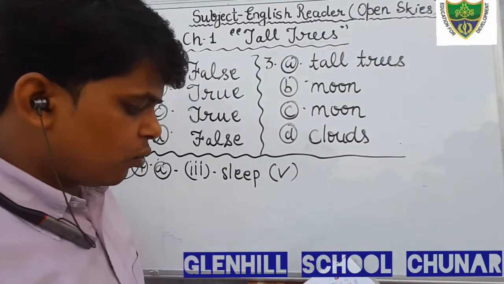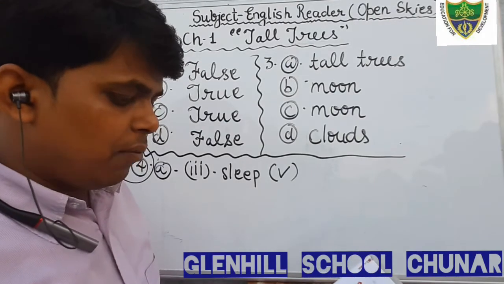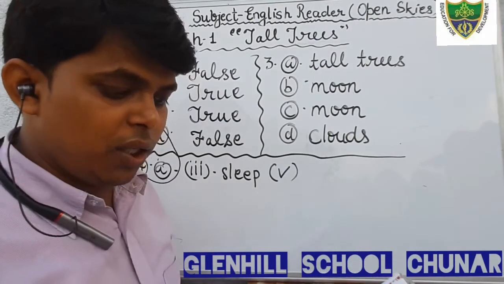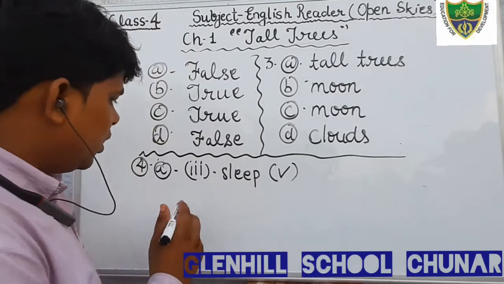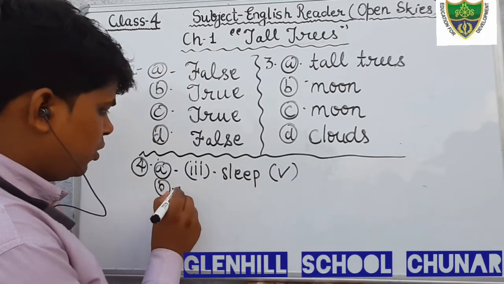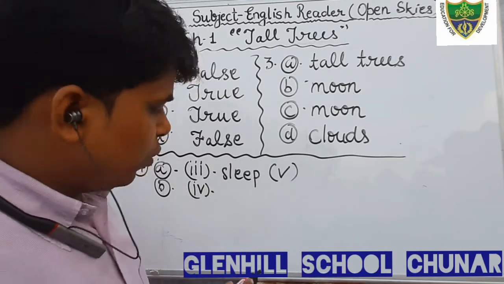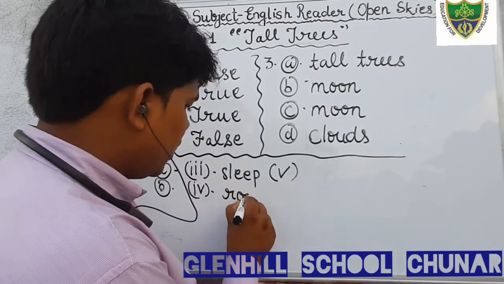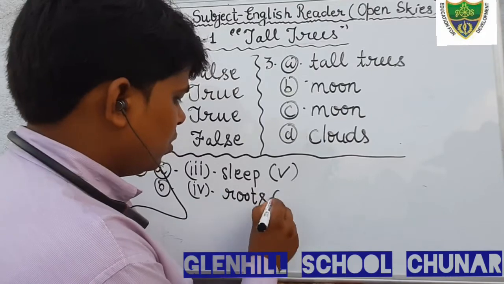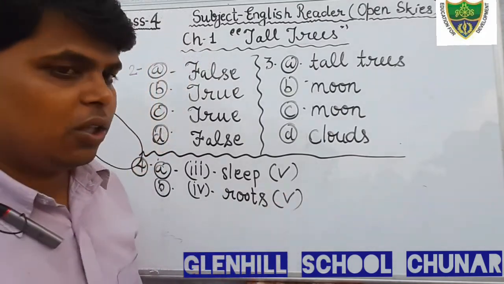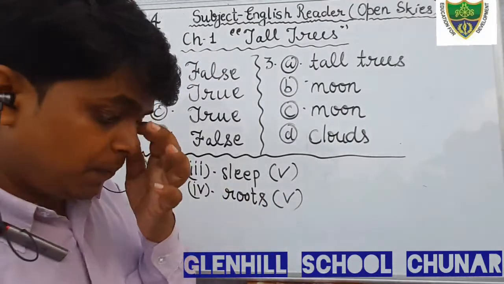The next question, question number B. In the line with their feet in the earth, I have told you, here feet means root. Option number 4 is root. So we will tick on the option roots.